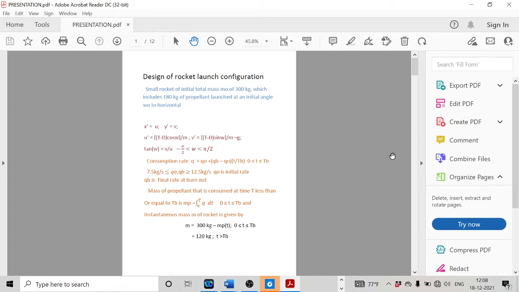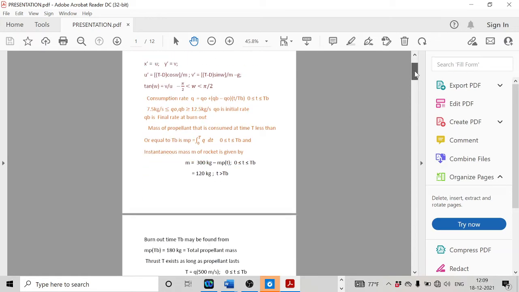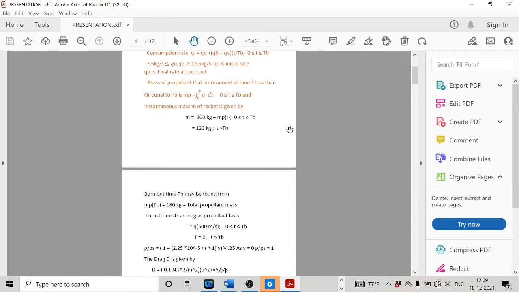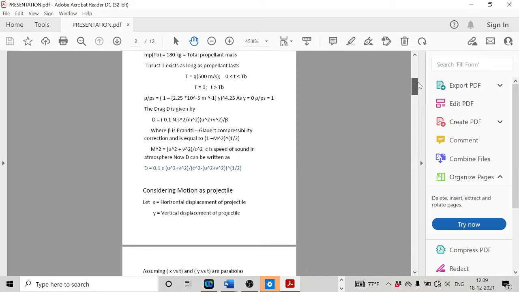vertical directions. Next, the propellant consumption rate was dependent on three factors: Q0, QB, as well as TB, where Q0 is the fuel consumption rate at time t equal to 0, QB is the fuel consumption rate at time t equal to TB, where TB is the time taken to reach the burnout situation, wherein the complete fuel gets over. Next, the expressions for mass, thrust as well as drag were given.